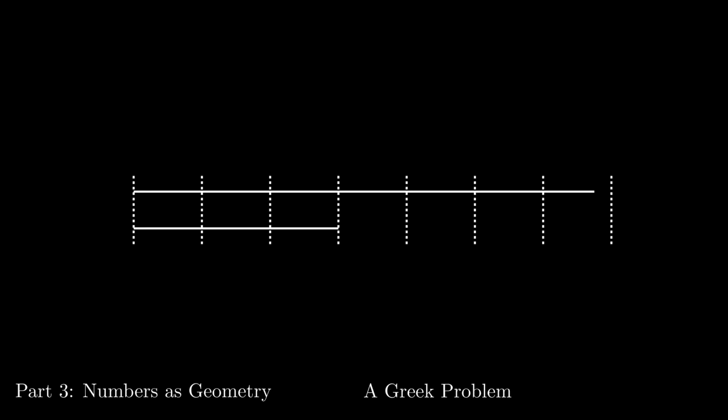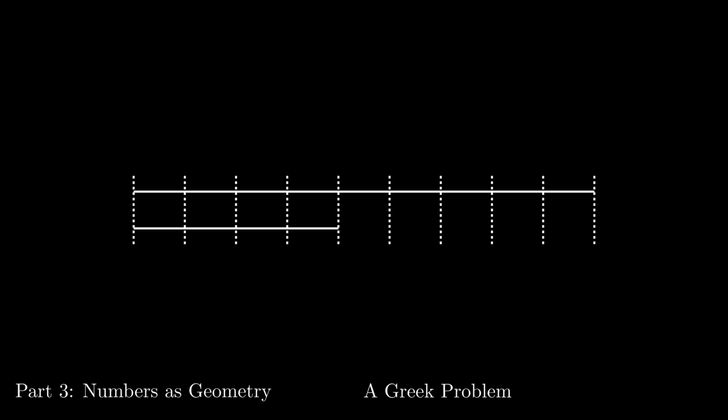We'll finish things off with a puzzle to think about. Let's say you have two lengths. Is there always a length that evenly divides both of them? For example, if we have these two lengths, we could try to divide the shorter into the longer, but it won't come out evenly. We can try cutting the shorter one into two pieces and see if that works. In this case, it doesn't. Maybe 3? When we get to 4, we see that it finally works.